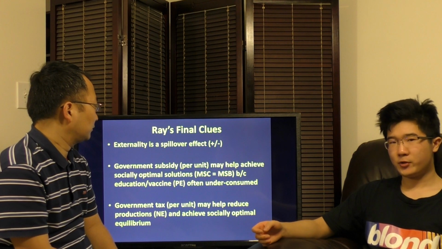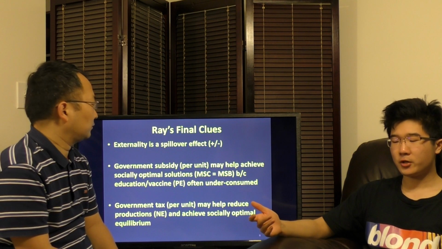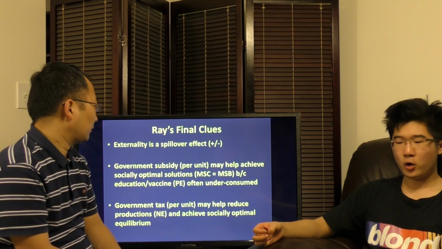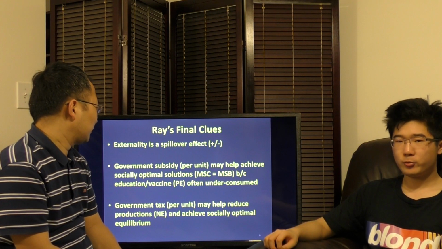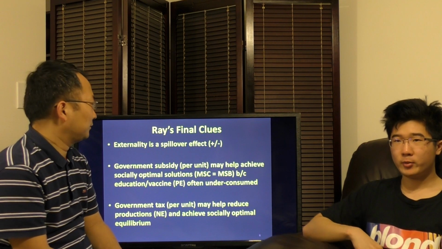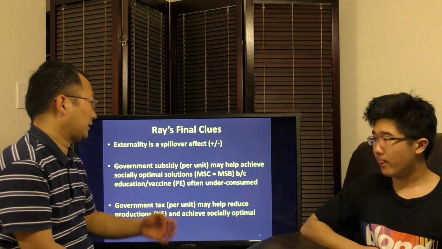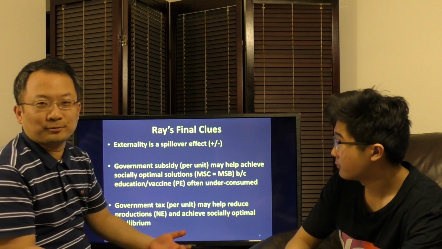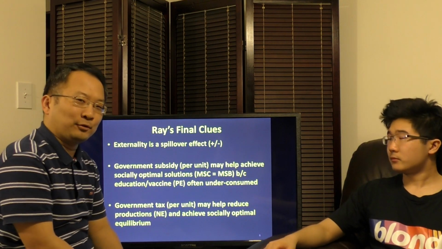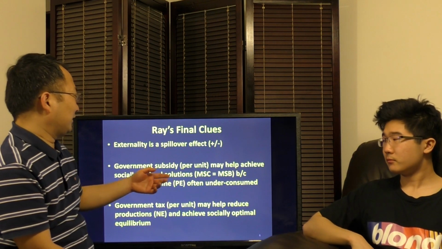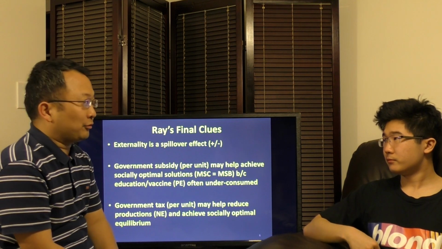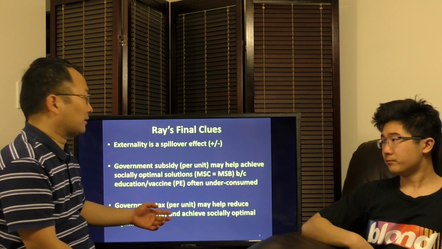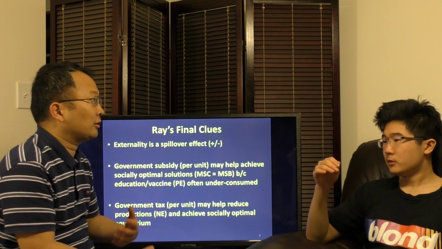Education and vaccines have positive externalities and are often underconsumed, while in the case of negative externalities, goods are overconsumed, so the government tax will reduce production to cure that overproduction. It's kind of weird, because the good stuff is always underconsumed and the bad stuff is always overproduced. So the subsidy encourages demand, and the tax discourages demand and supply.